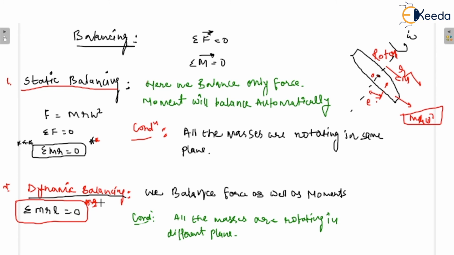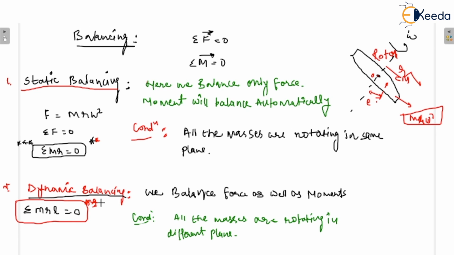So we have studied that balancing has two types: the first is static balancing and the second is dynamic balancing. In case of static balancing, we only balance force and moment will balance automatically. You learn this statement as it is. The mathematical equation is summation of m r is equal to 0, and the condition is that all the masses are rotating in the same plane.